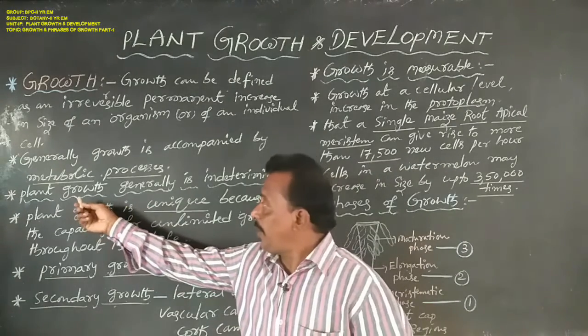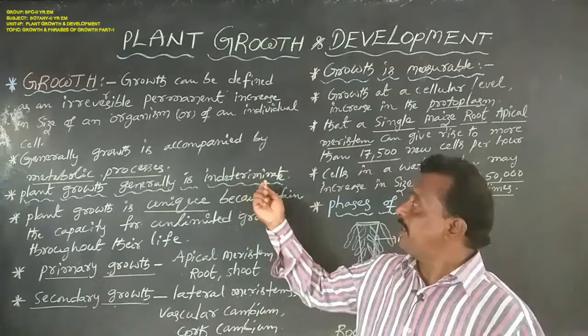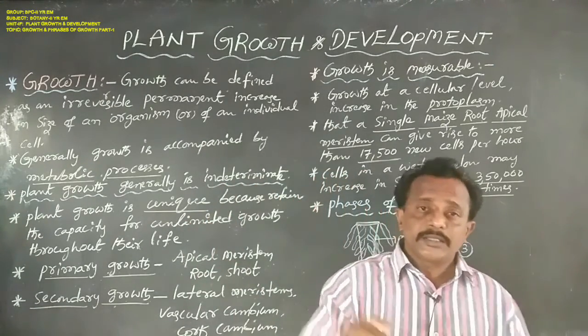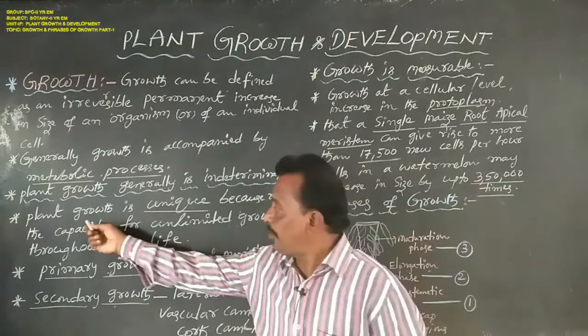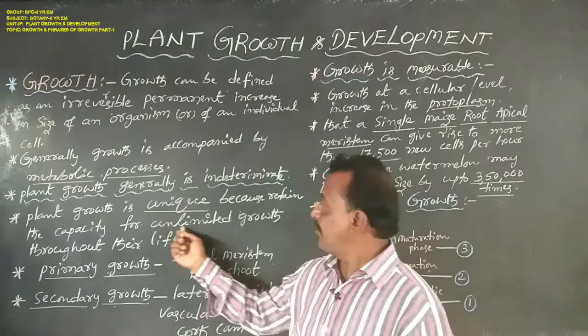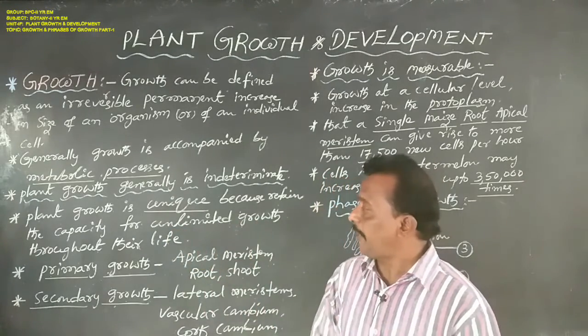Next, plant growth is generally indeterminate. Plant growth is unique because plants retain the capacity for unlimited growth throughout their life.